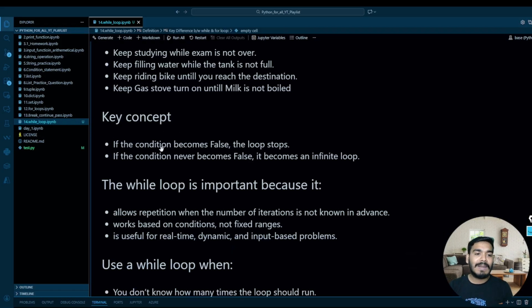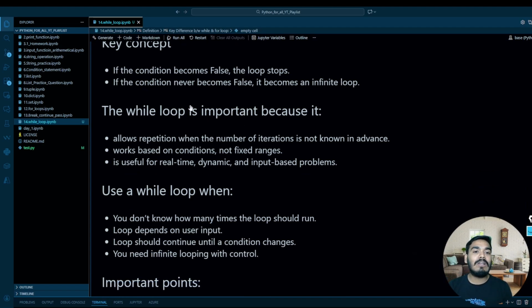Now, the key concept of the while loop is that if the condition becomes false, the loop will stop. If the condition of a while loop is false, it will stop. If the condition never becomes false, it will be an infinite loop. If your while loop condition is true for infinite time, then the code will execute infinitely.